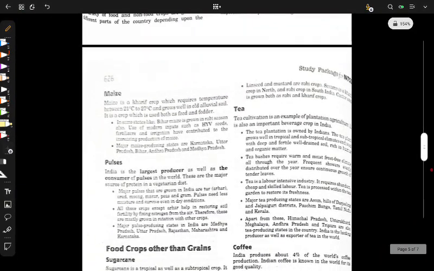Maize. Maize is a kharif crop which requires a temperature between 21 to 27 degrees Celsius. You mean room temperature, right? It is 25 degrees Celsius. It grows in alluvial soil. Recently Bihar has used HYV seeds to increase its production.